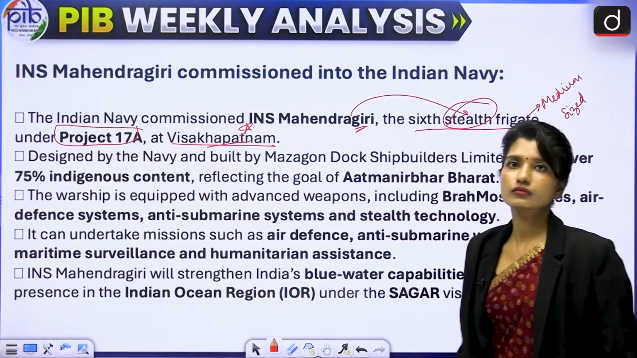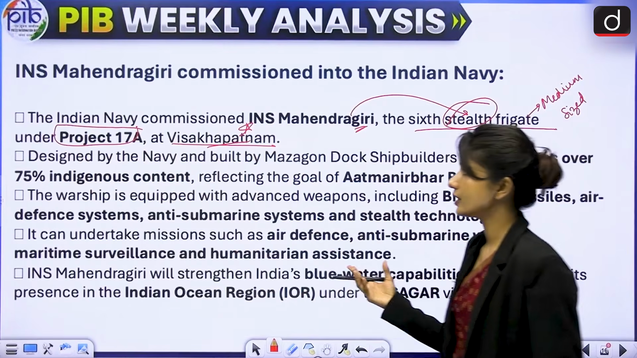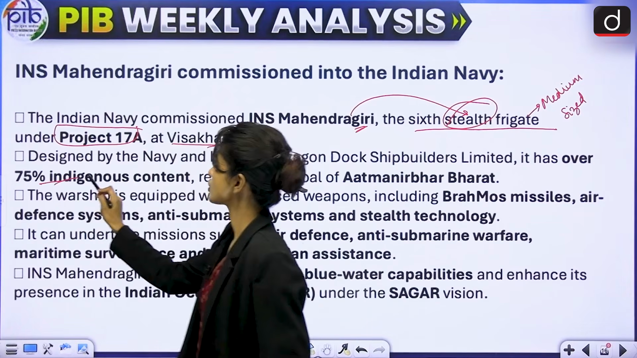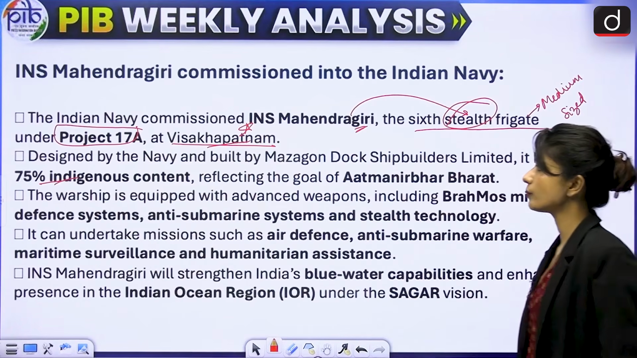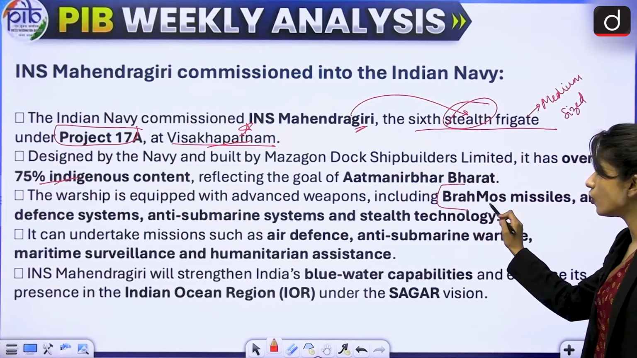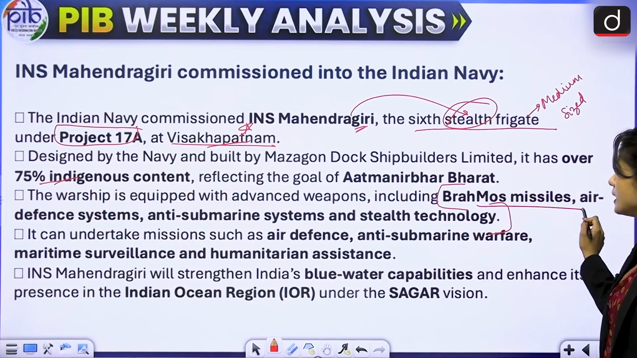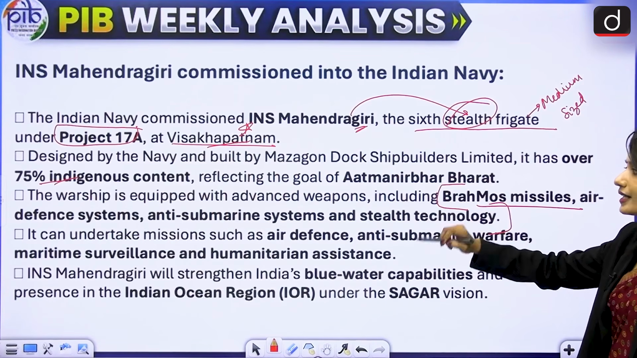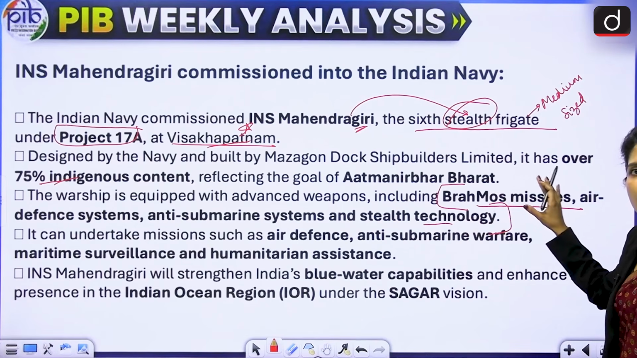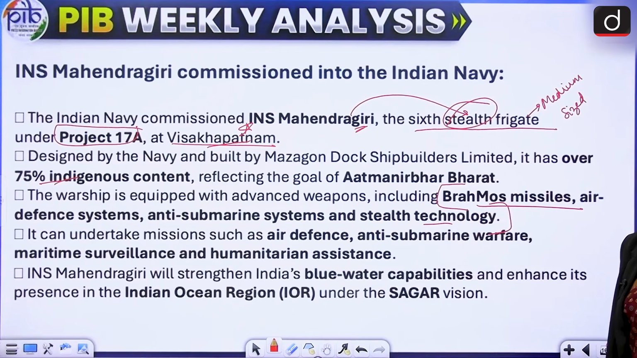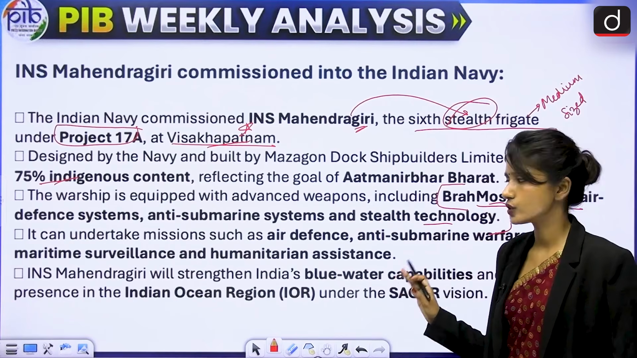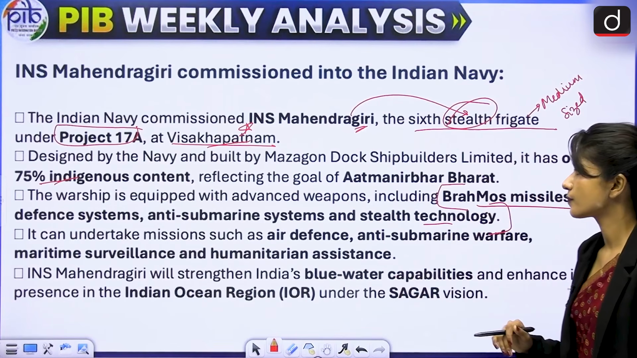It is also, most of its content is indigenous, made in India. So 75% indigenous content is there. And the warship is equipped with advanced weapons. We have seen all these in our previous session: BrahMos missile, air defense system, anti-submarine system, stealth technology. We have seen all these in just the previous lecture. So if you haven't watched that, go and watch that as well in the previous PIB lecture.